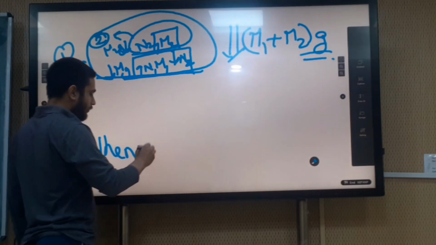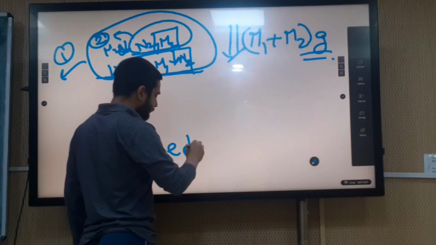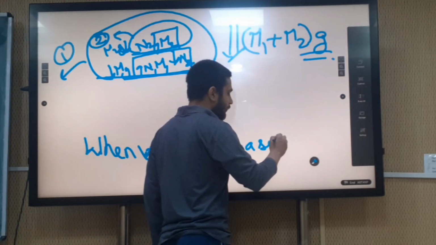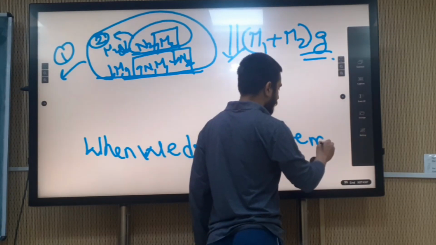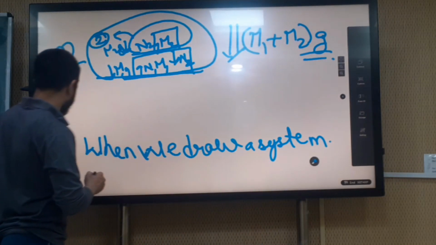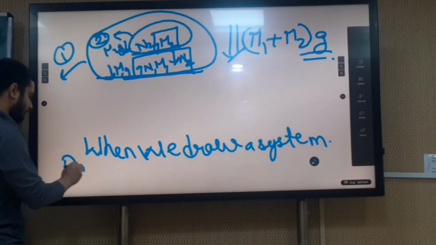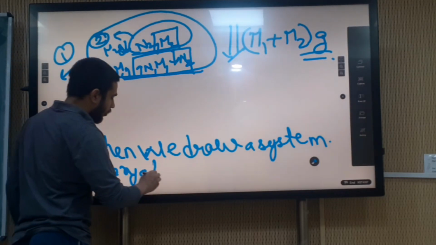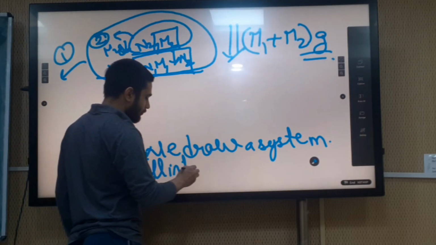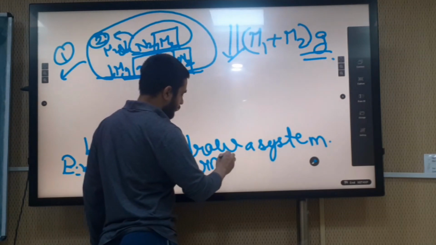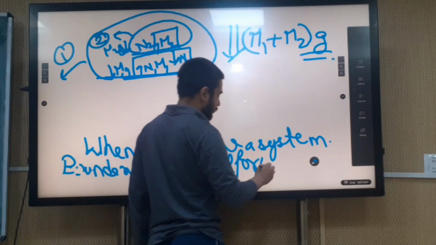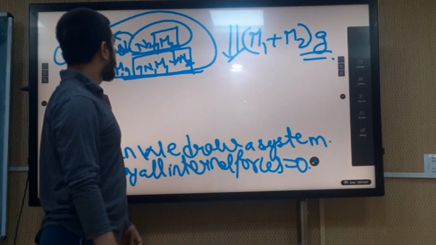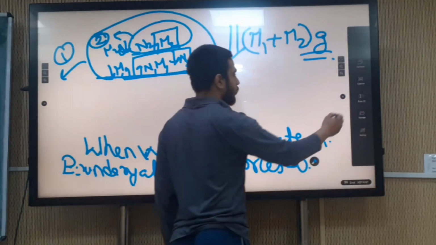When we draw a system boundary, all internal forces are equal to 0. Okay, so this is the concept for the system boundary.